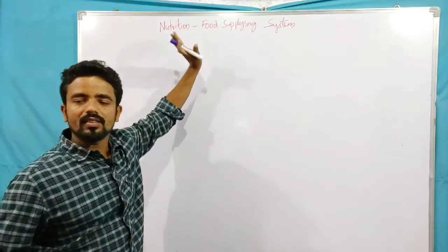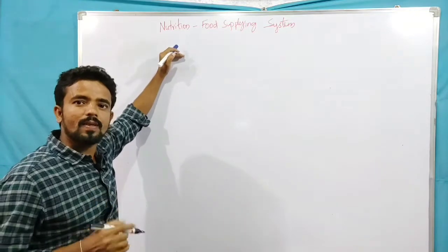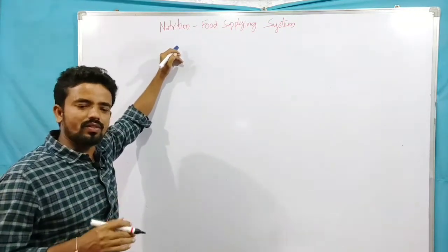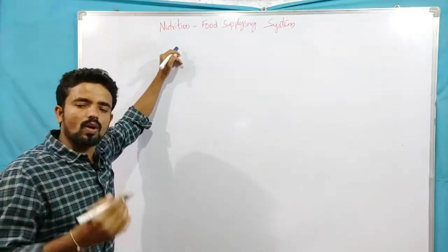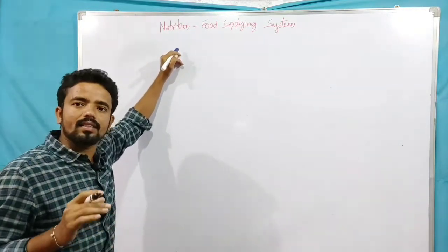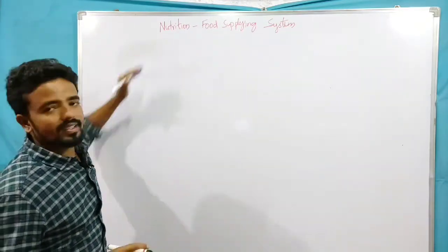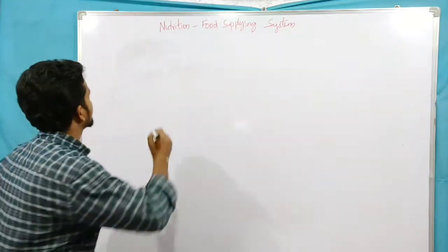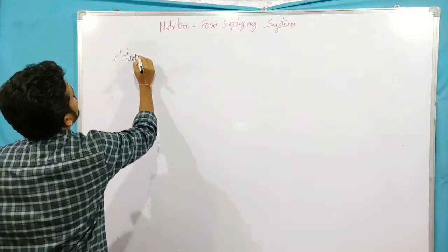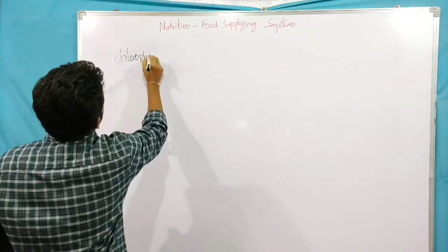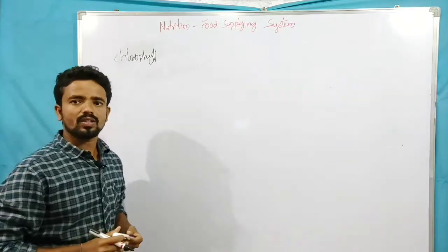So we are discussing 10th class first lesson, nutrition. In the previous class we have discussed autotrophic nutrition, photosynthesis, and the factors needed for photosynthesis, like water, air and light, and other experiments also. So today let us see another factor, chlorophyll, which is a very important factor for photosynthesis. Chlorophyll is very important for the production of food.